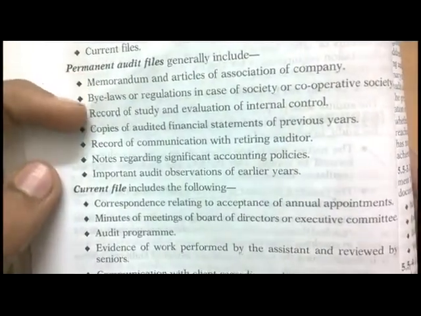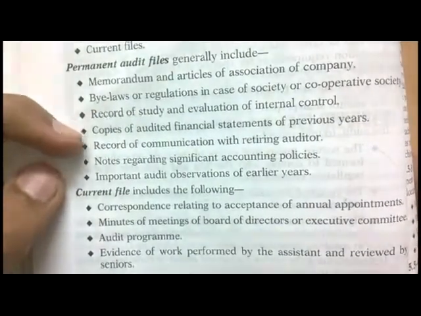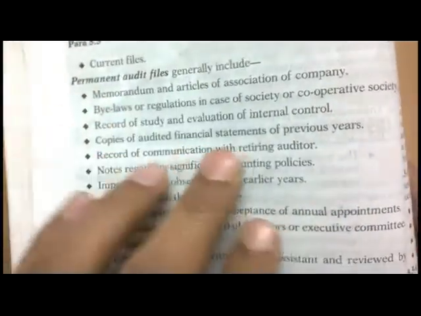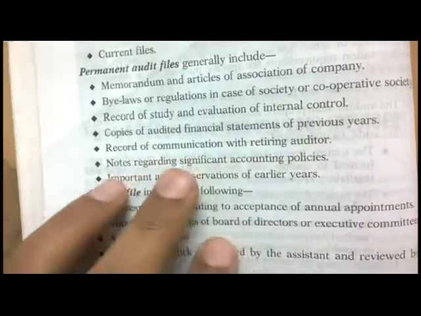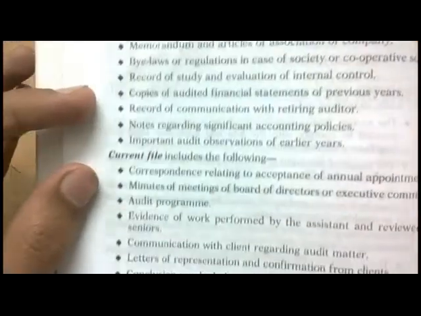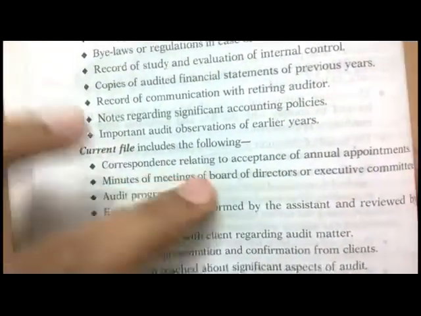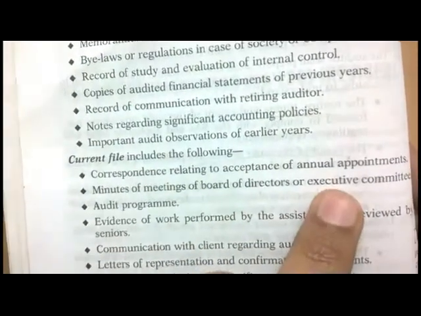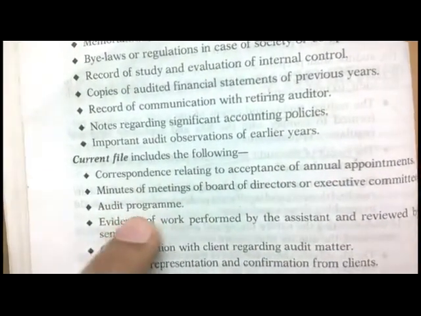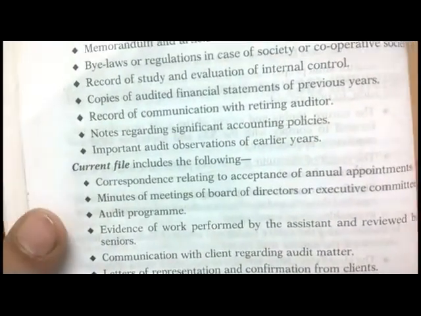It consists of the memorandum, MOA, AOA, bylaws, laws and regulations, audited financial statements of the previous year, and record of communication with the retiring auditor. These all come under permanent audit files. For current audit files, you have correspondence relating to acceptance of annual appointment, and the audit program. This is for the particular engagement, therefore this is a current file.